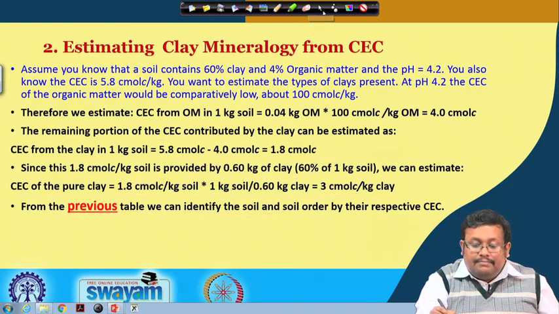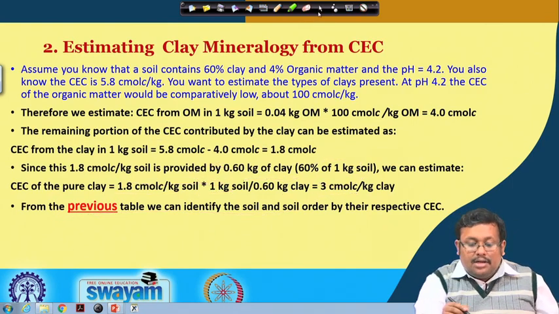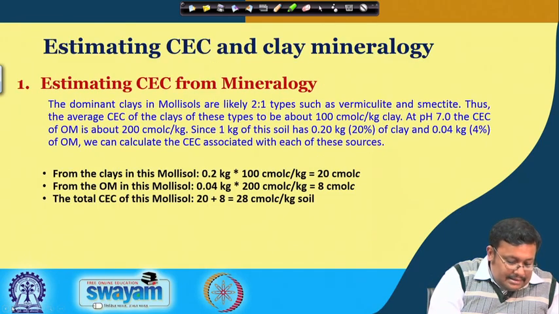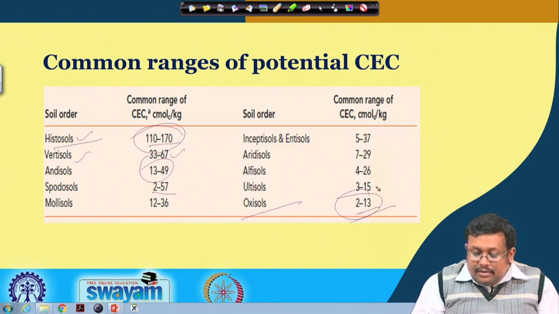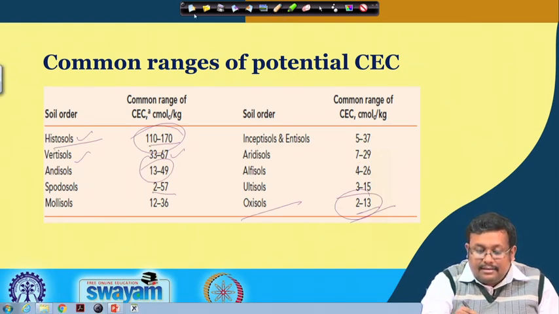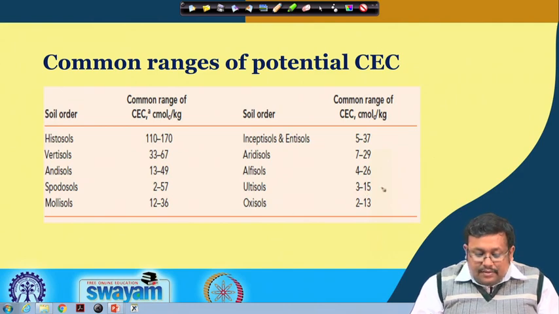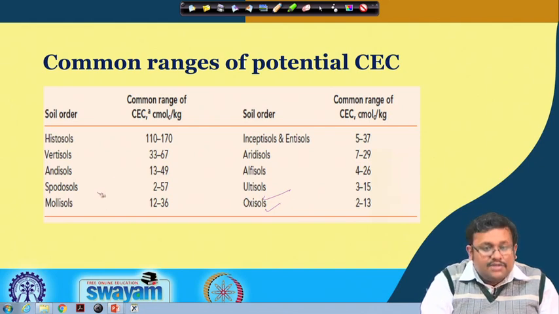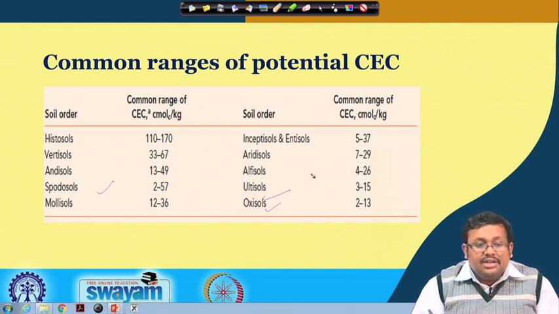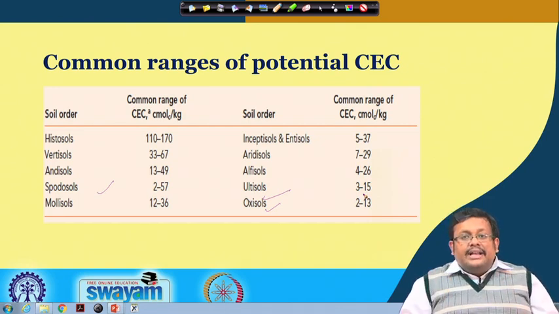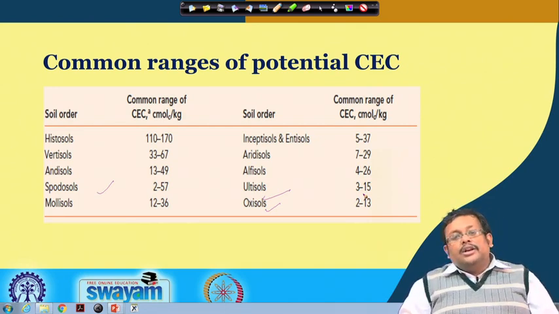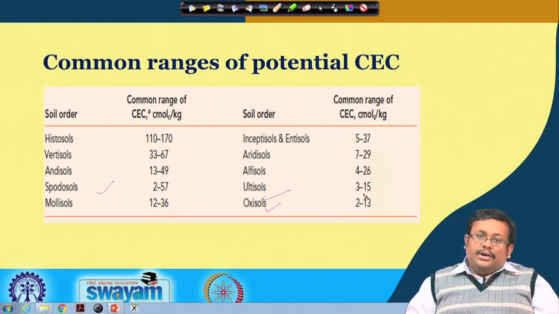If we go back to the previous table, we will see that this CEC can be contributed by either oxisols, ultisols or spodosols, because they have ranges which cover that 3 centimole charge per kg. So from that you can identify the soil order, and not only that, you can also get a hint about the clay mineralogy.